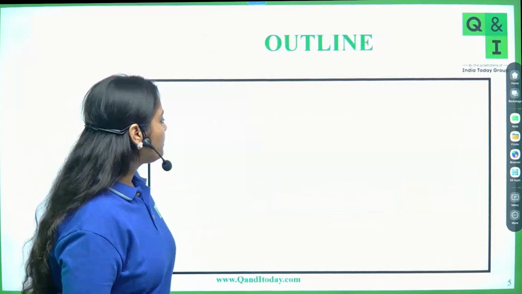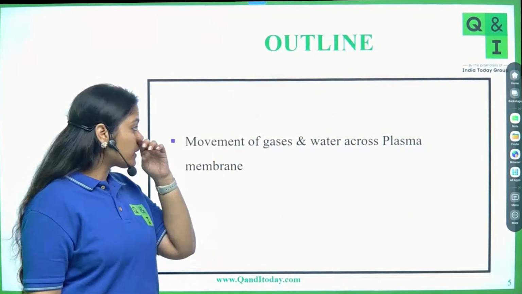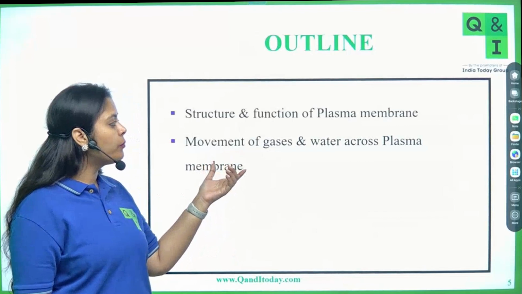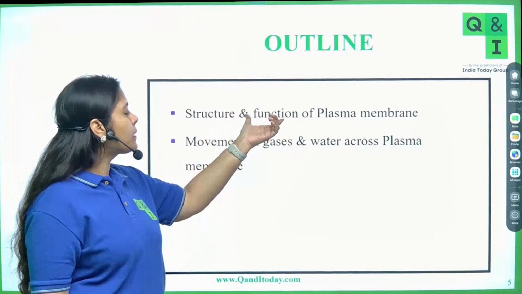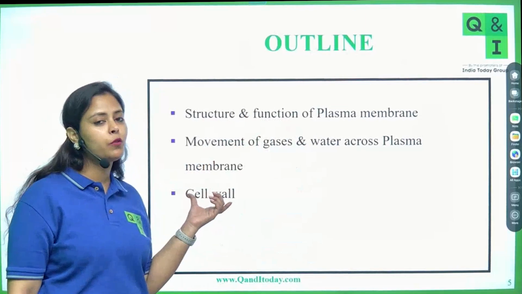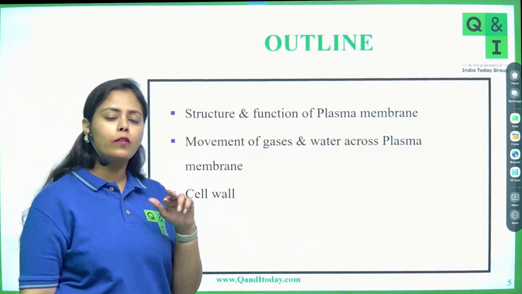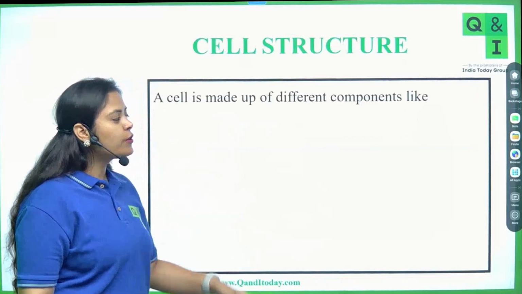Okay. Now, coming to the outline, what are we going to study in today's class? So students, we will be talking about the movement of gases and water across the plasma membrane. And also we will be talking about the structure and function of plasma membrane. And then if time permits, we would be reading cell wall. Otherwise, cell wall we would be covering in the next class. Now let's move ahead.